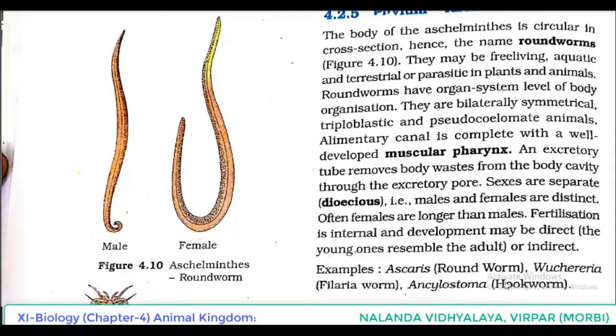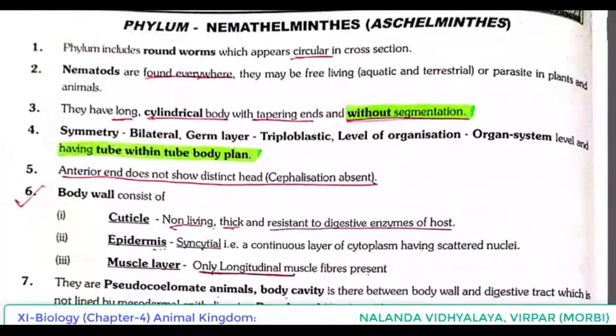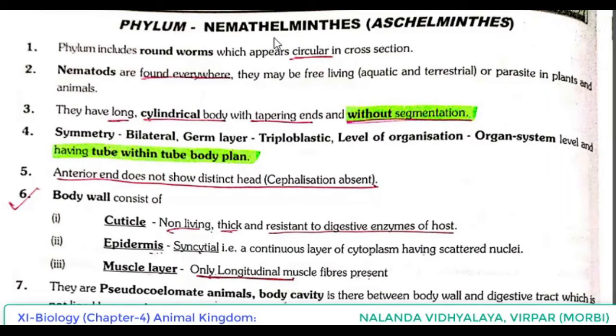So some extra points can be discussed from the material. Please take out page number 20. Phylum Nemathelminthes or Aschelminthes. From the textbook we told that they are commonly known as roundworms. And one more name is for them, Nemathelminthes, and even it is known as nematodes. Phylum Nemathelminthes or Aschelminthes includes roundworms which appear circular in cross section.